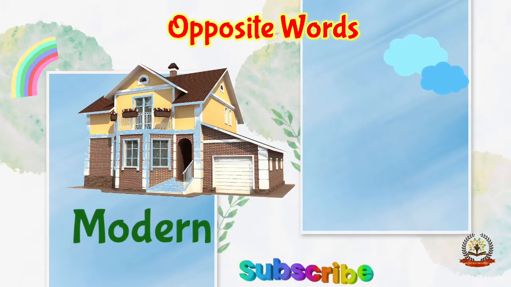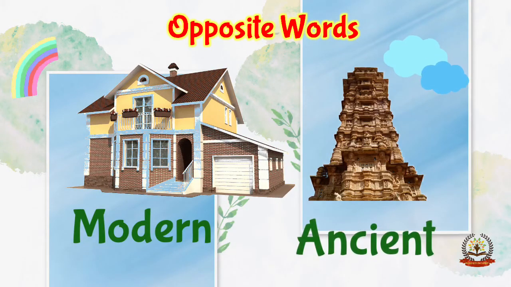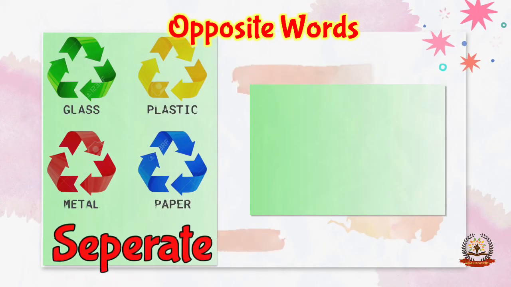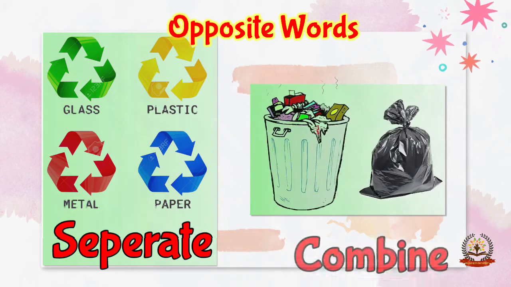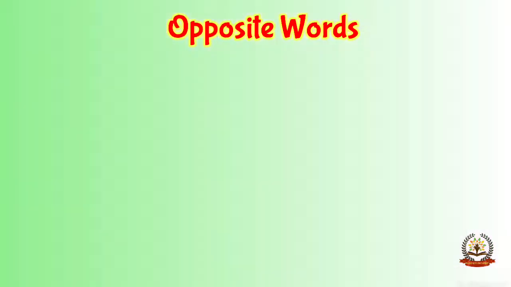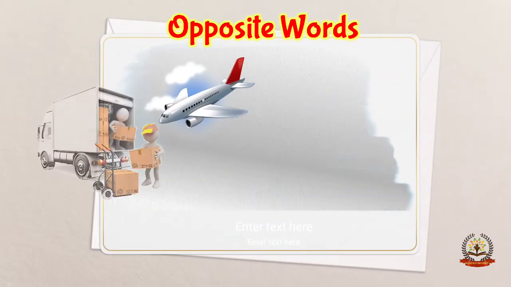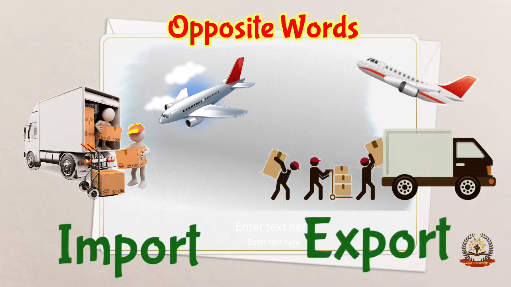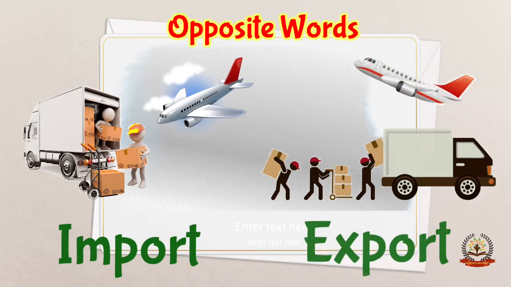Modern, ancient. Opposite of modern is ancient. Separate, combine. Opposite of separate is combine. Import, export. Opposite of import is export.